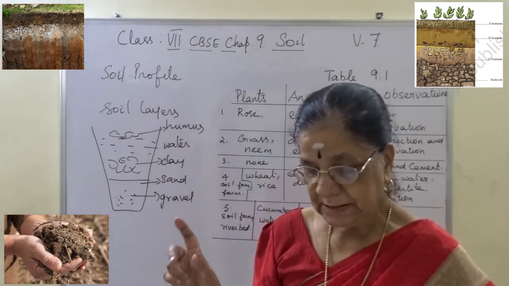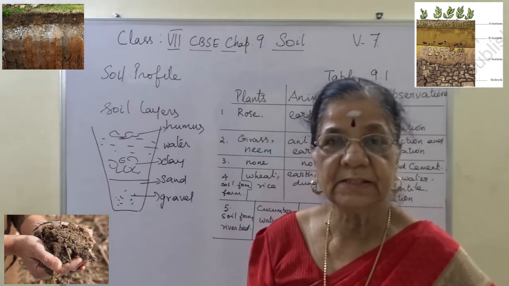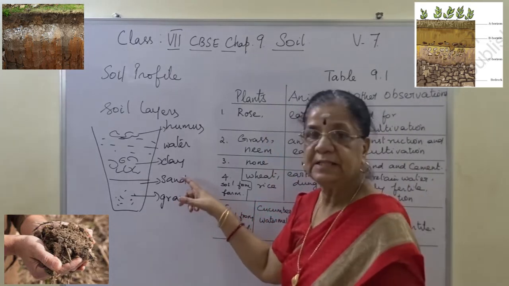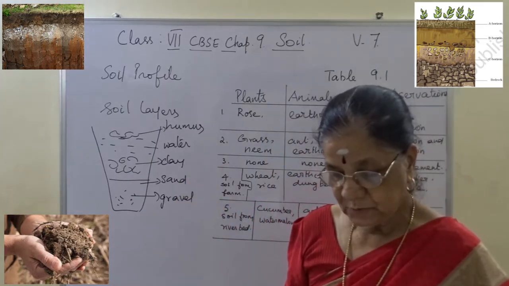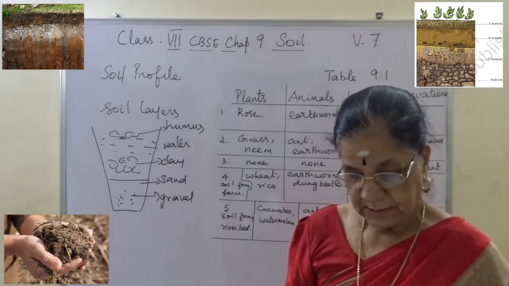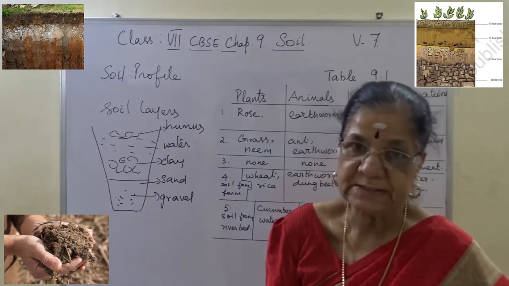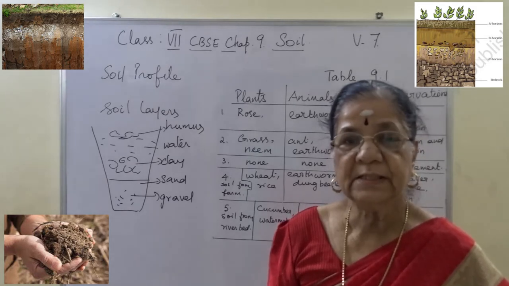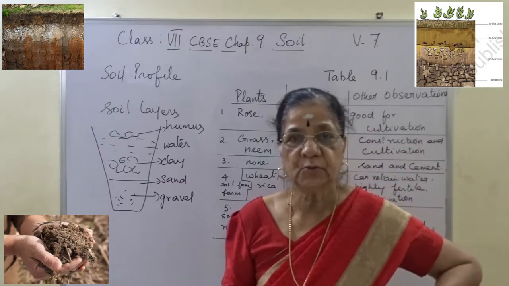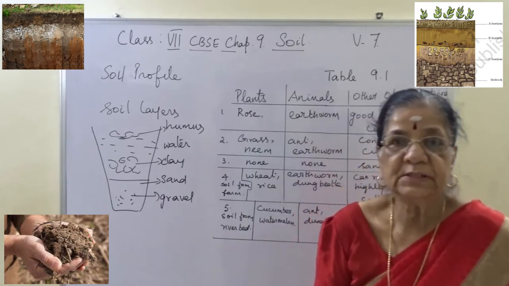Right? So do you see the layers of particles of different size? What are the different sizes? Gravel, sand and clay. Then draw a diagram showing these layers. We will draw the textbook diagram. Okay. Then are there some dead rotting leaves or animal remains floating on water? Yes. Rotting means the decayed dry leaves. So the rotting dead matter in the soil is called humus. I hope you understand. So this is for the layers of the soil.